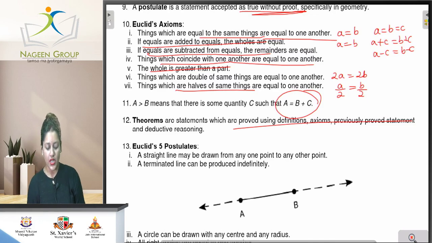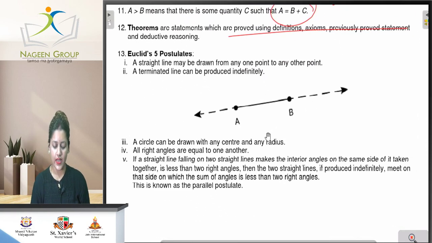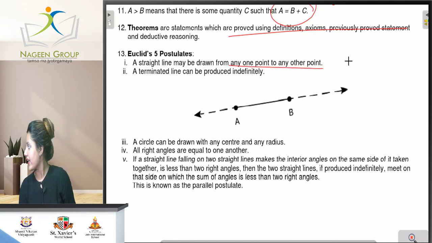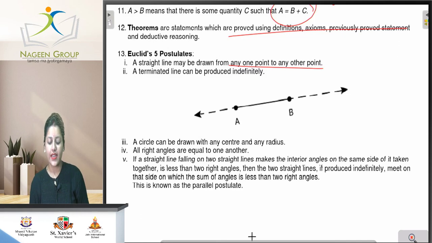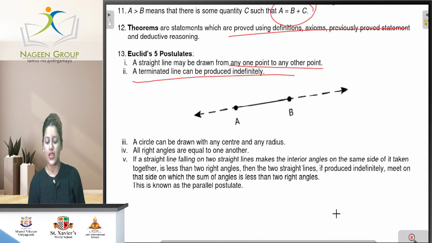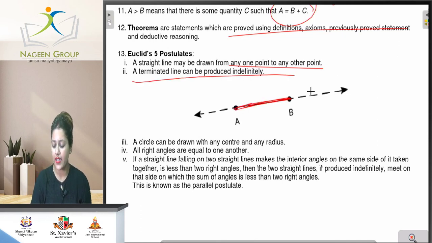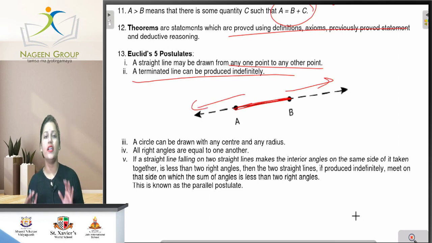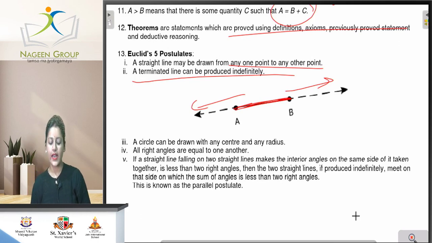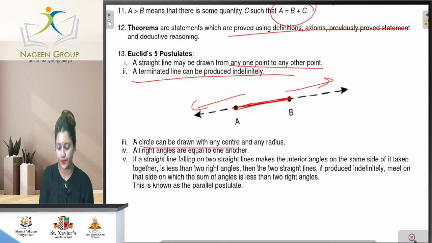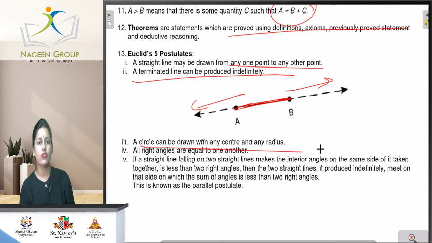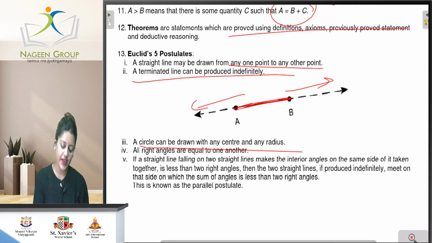Okay, now Euclid's 5 postulates. First, a straight line may be drawn from any one point to any other point. Second one is a terminated line can be produced indefinitely. Means a line segment can be extended in both directions indefinitely, means we are not able to find its end point. After that, a circle can be drawn with any center and any radius. All right angles are equal to one another because they are of 90 degrees.